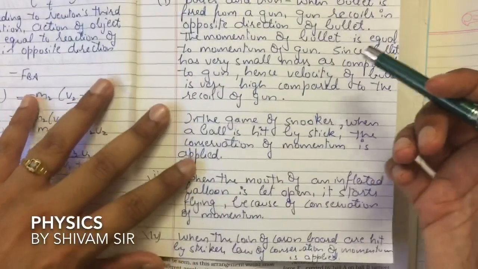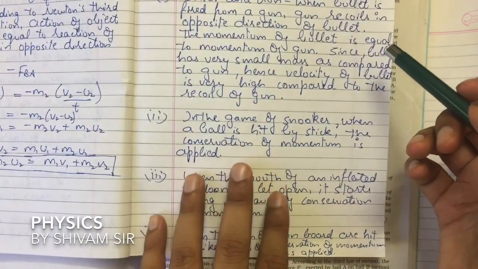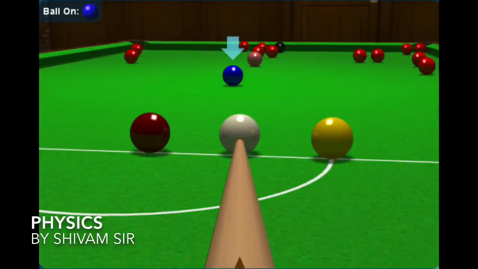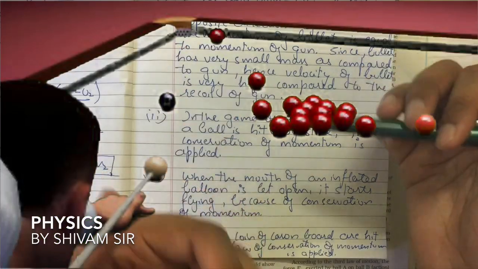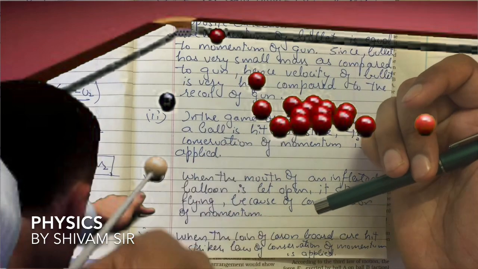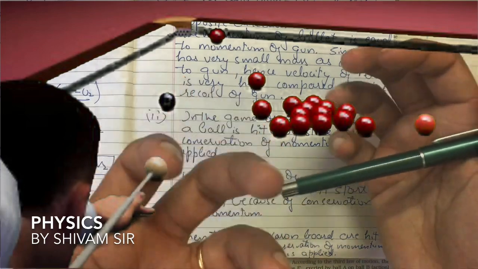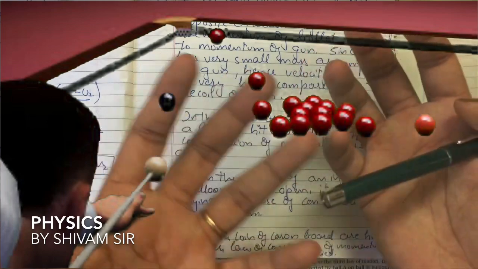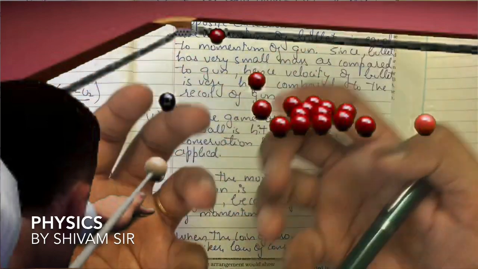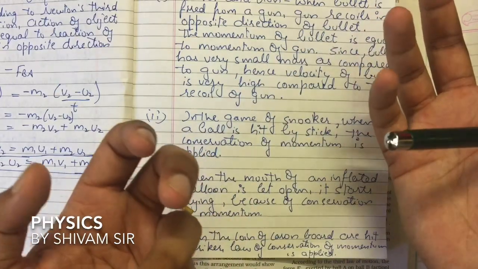Similarly, in the game of snooker, when a ball is hit by a stick, the conservation of momentum is applied. Whenever a ball is hit by a stick, the stick stops after some time, or when a ball strikes another ball, the previous ball stops after a certain time, but the ball which is hit by that previous ball moves to some particular distance.